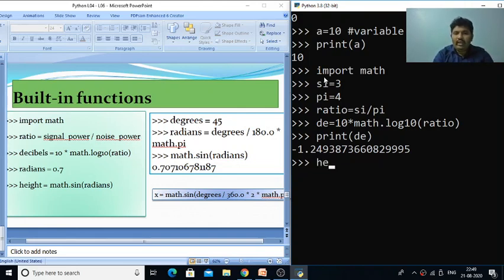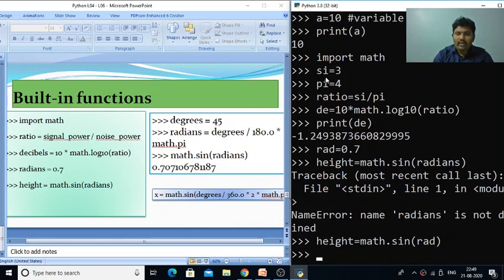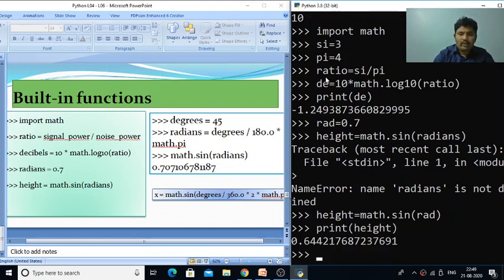Like this, we can also, for example, have radian, RAD is equal to 0.7, some value is there. We can calculate height is equal to math dot sine of rad, which will give me the height. Now I can print that height, and the height will be printed. So this is how we can use mathematical functions. These functions are called built-in functions.